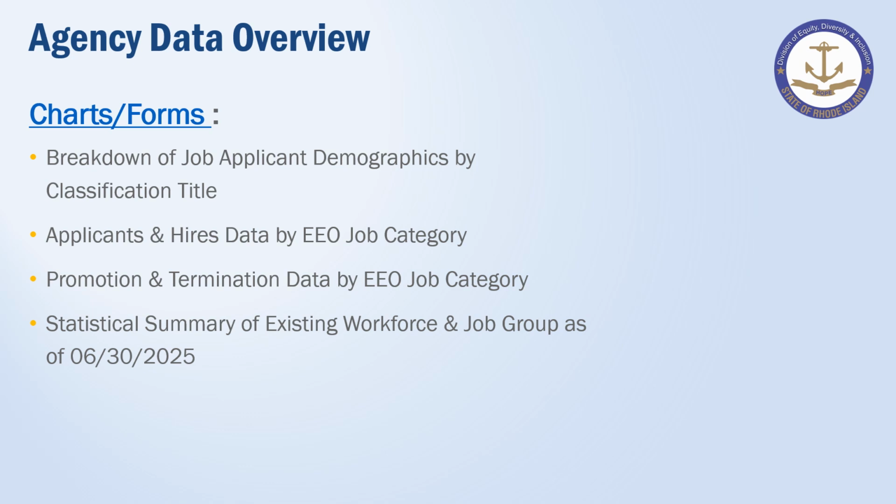The statistical summary data table provides a comprehensive statistical overview of the workforce as of June 30, 2025. It summarizes employee counts across all state agencies representing demographic and job categories to evaluate state workforce composition and representation. This data reflects workforce activity for the selected period covering July 1 of 2024 to June 30 of 2025.